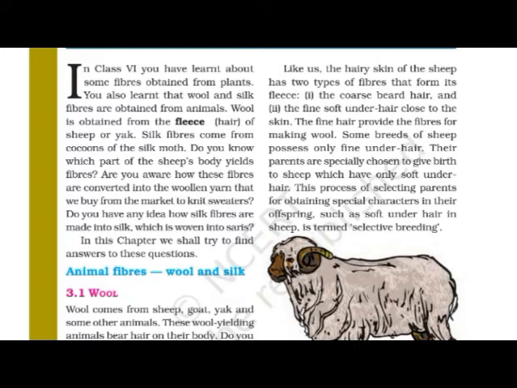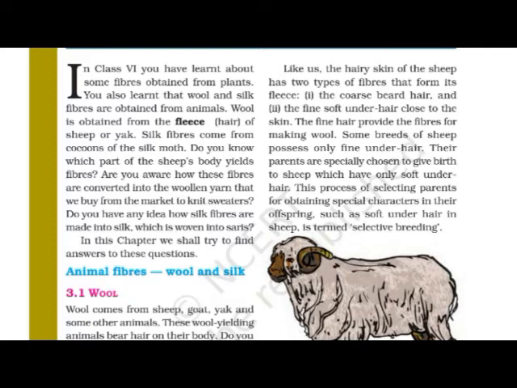As the hair on the head of a human is different from the hair on other body parts, the same hairy skin of the sheep has two types of fibers that form its fleece.